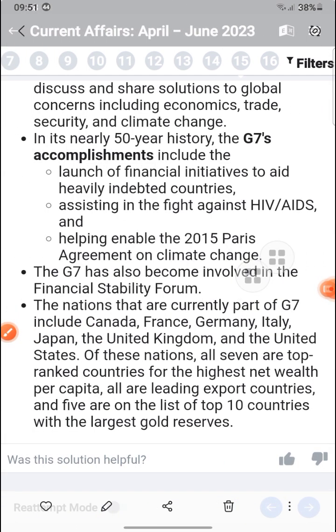So this is about the G7: Canada, Italy, Germany, France, Japan, the United Kingdom, and the United States. Of these nations, all seven are top-ranked countries with the highest net worth and per capita, and these are on the list of 10 countries with the largest gold assets. Out of these, 5 are on the list of 10 countries with the highest gold reserves.